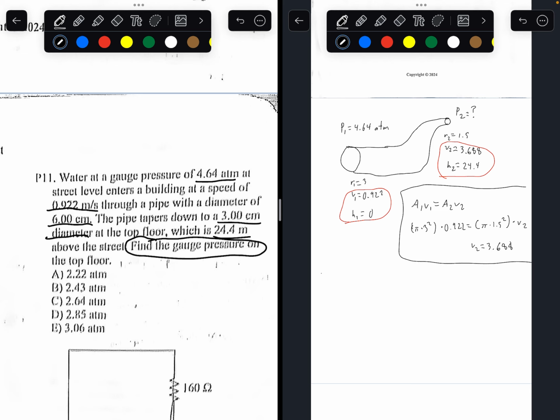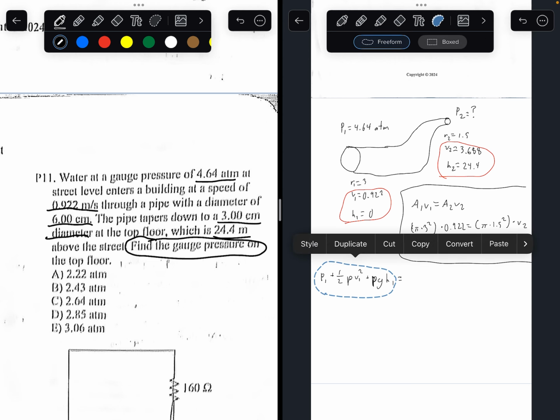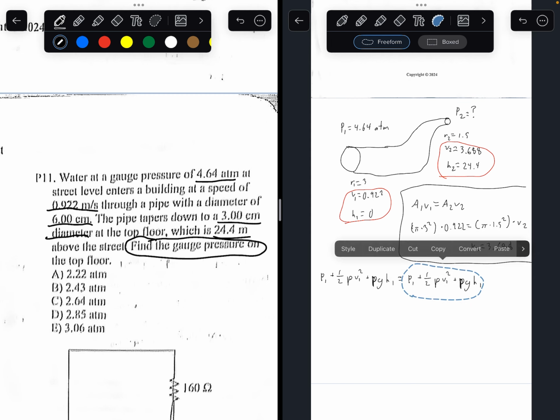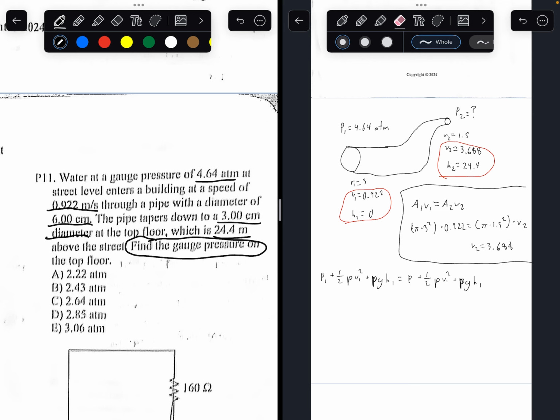Bernoulli's equation states that the pressure on one side plus 1/2 times the density of the liquid times velocity of the liquid squared, V1 squared, plus density of liquid times the gravity constant times the height of the first side equals this entire thing for the second side. So P2, P2, P2. Remember, capital P means pressure, lowercase p means density.